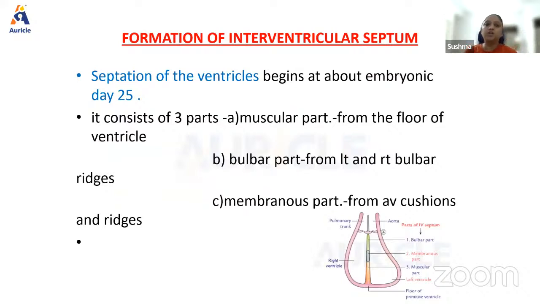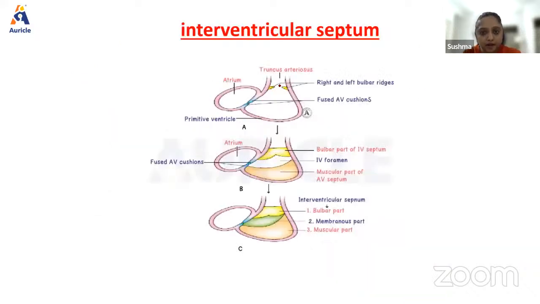Okay. Now, formation of the interventricular septum begins at about day 25. Not very important, guys. You should know this when it comes to understanding the blood supply of the heart, which is again a very complicated thing. How the venous system develops is a very complicated thing. I'm not getting into that, but for you, it's not very important, right? Three parts: there is a muscular part, bulbar part, and membranous part. Okay. Then interventricular septum. These are the events that are formed.